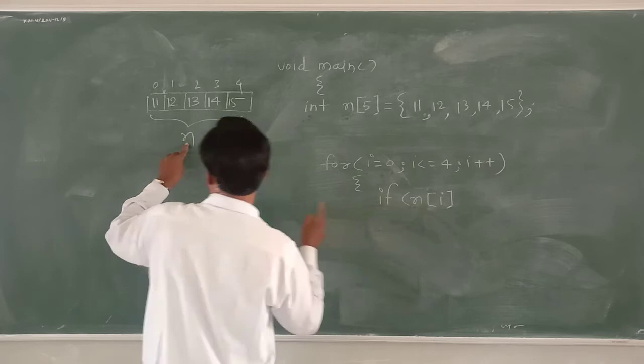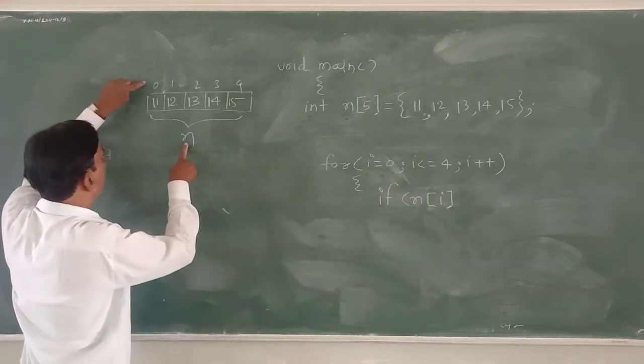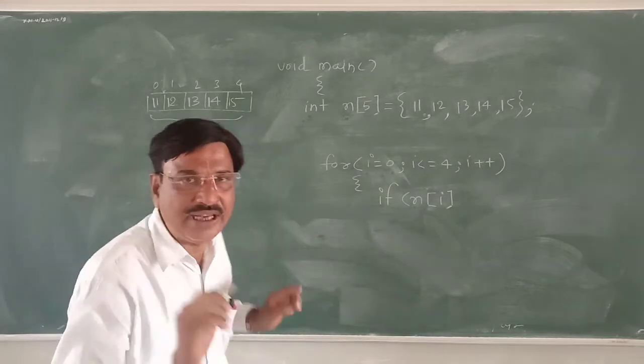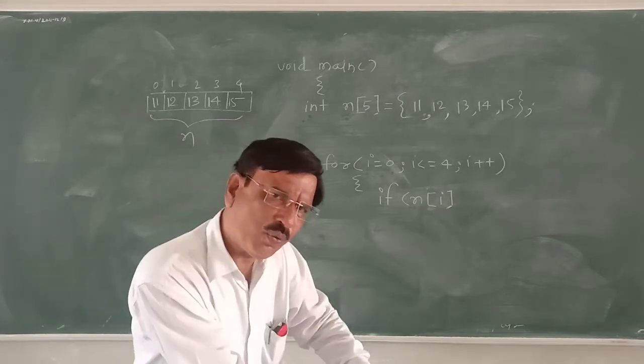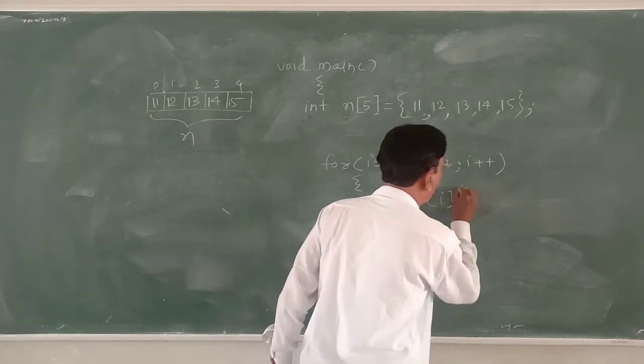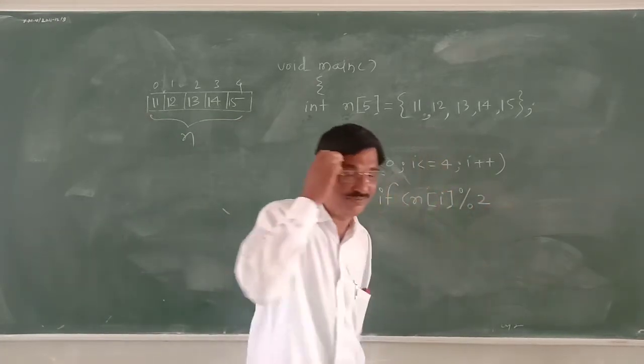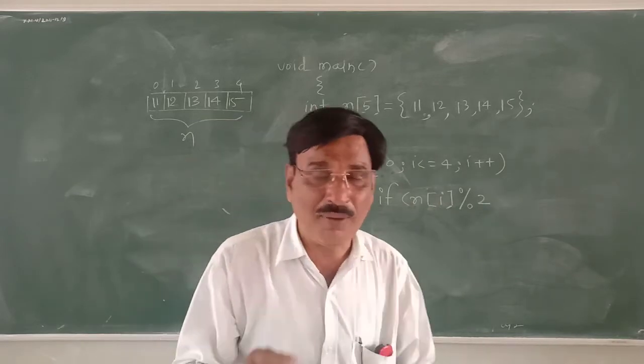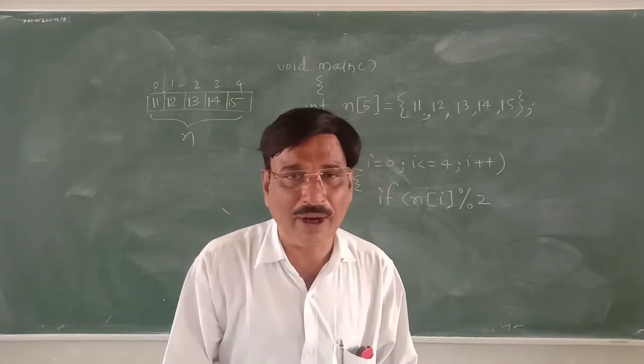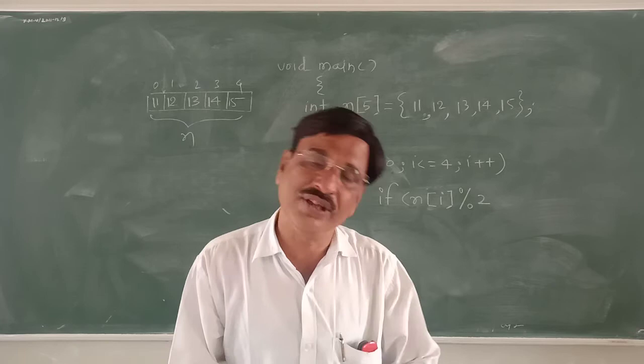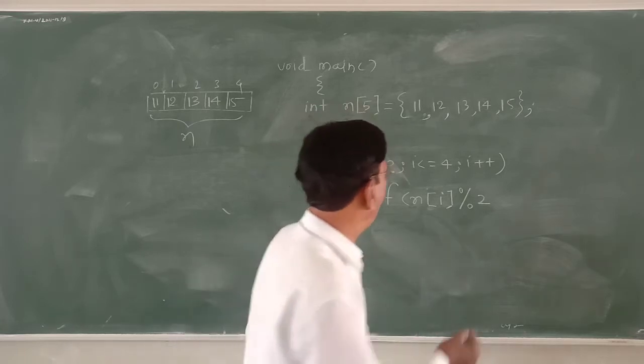If n[0], who is that? 11. If we take it modulo 2, you know what? If a number is divided by 2 and the remainder is 0, then it is even, otherwise odd.